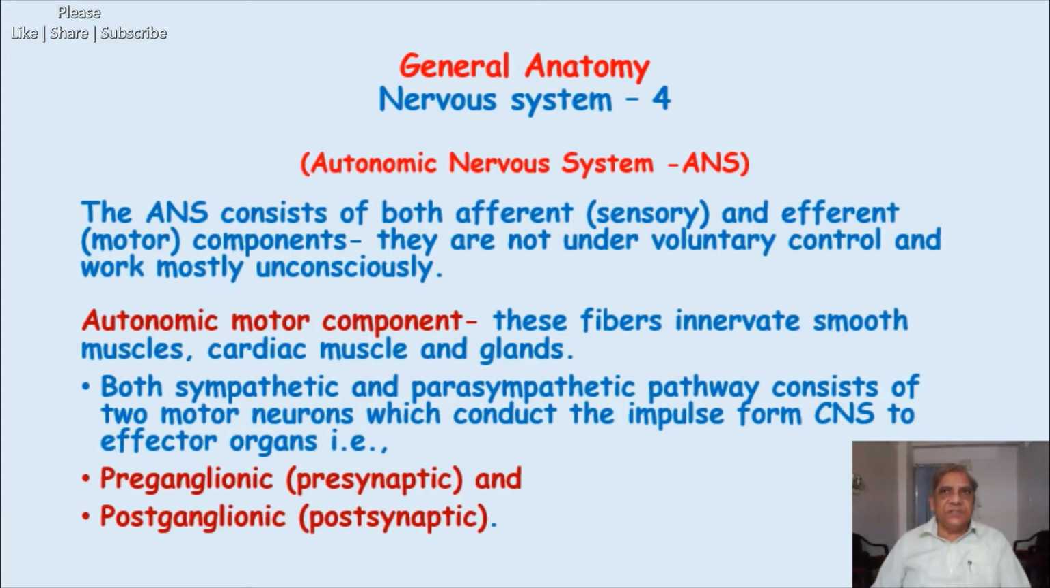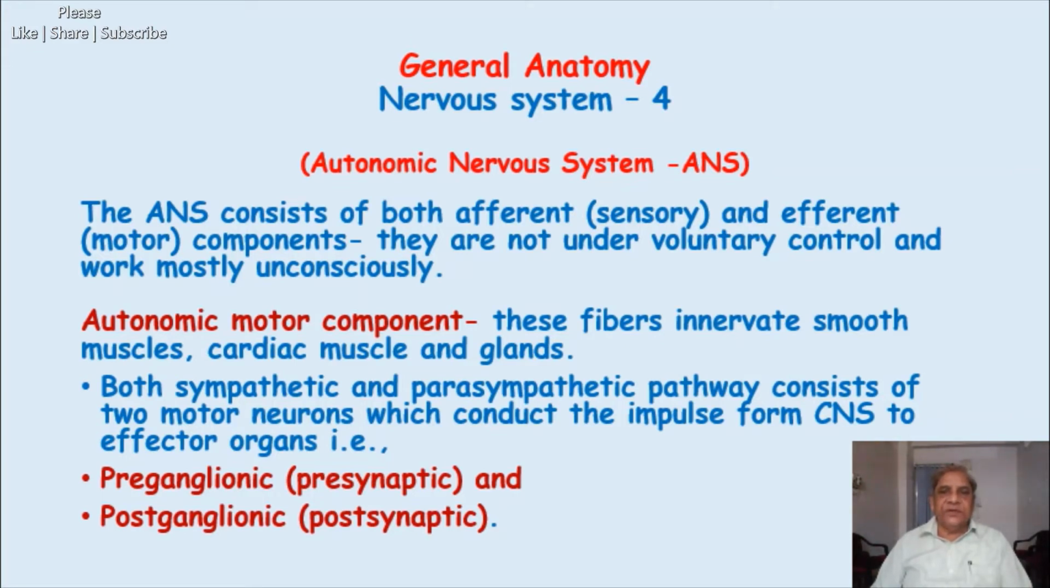Thus these neurons, which are two in number, run from the central nervous system until supplying the organ or viscera, the blood vessel, the heart. The first neuron in this pathway is called preganglionic or presynaptic. Why is it called presynaptic? Because the axon of the first neuron will form a synaptic contact with the dendrites of the second motor neuron in the pathway. So it is located before the synapse, hence it is called presynaptic or preganglionic, because most of the second order or second motor neurons are located in ganglia.